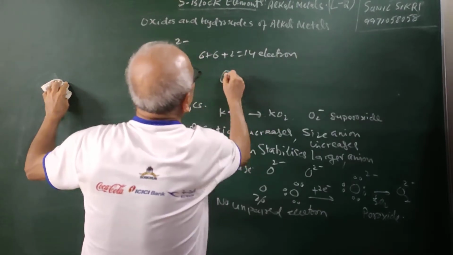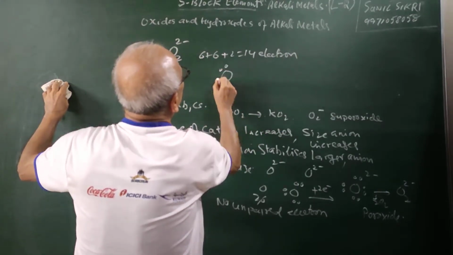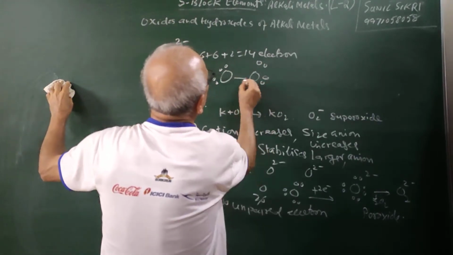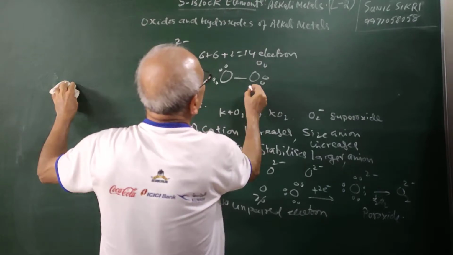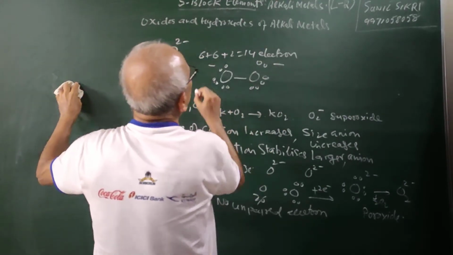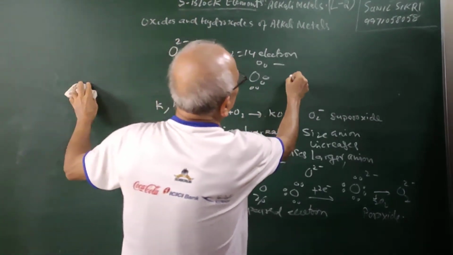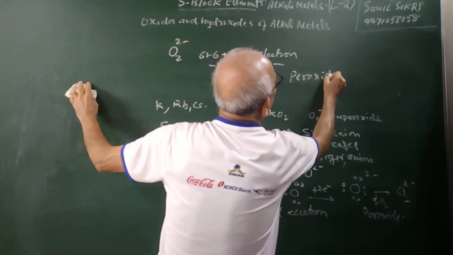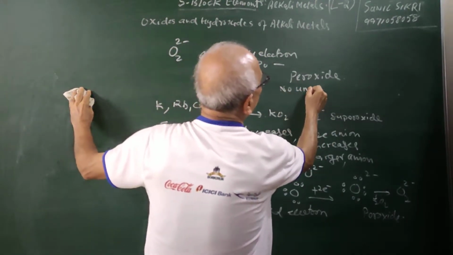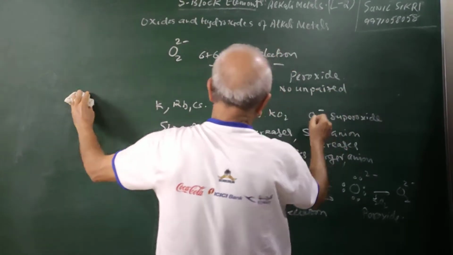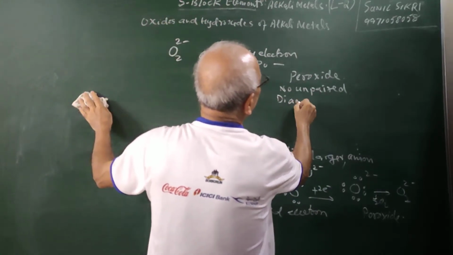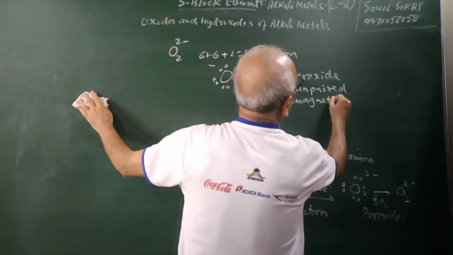The Lewis structure will look like something like this: 2, 4, and you have oxygen 2, 4, 6, 8, 10, 12, and 14. So you have one negative charge here, one. This is our peroxide. Again, you can see in the peroxide there is no unpaired electron. So what will be the result of this? They will be diamagnetic and colorless.